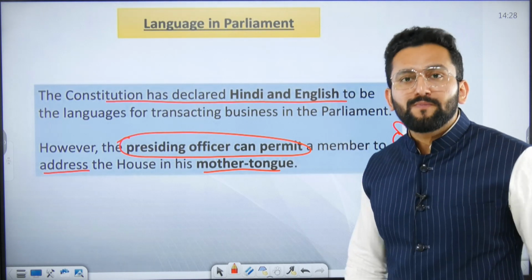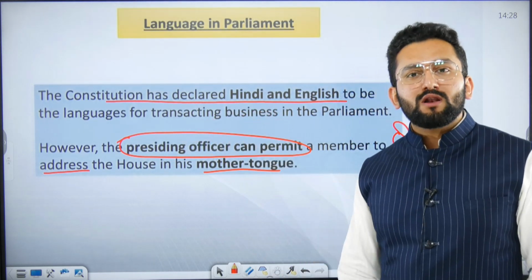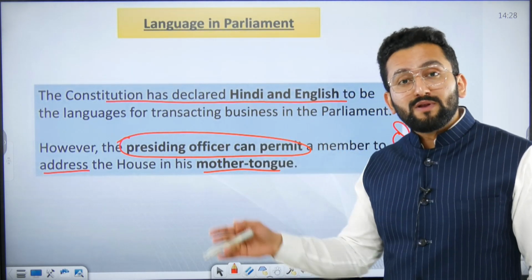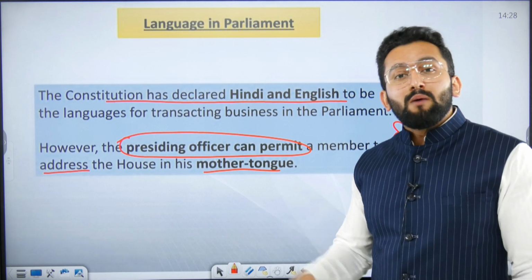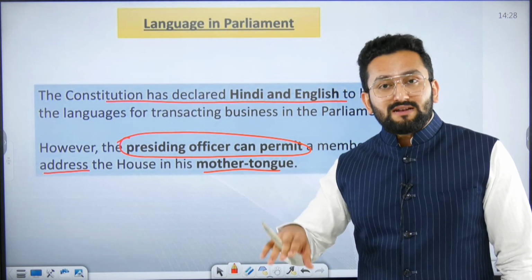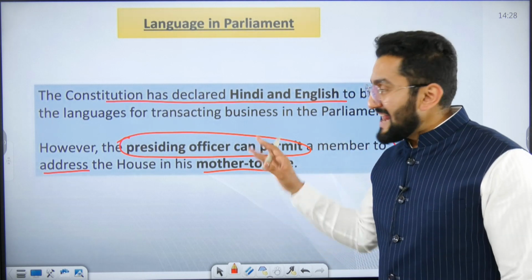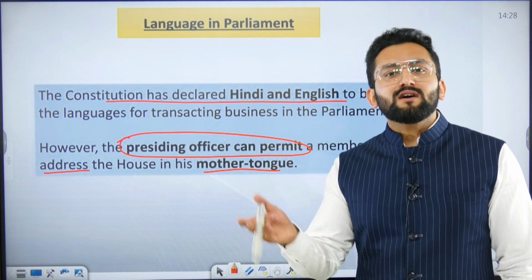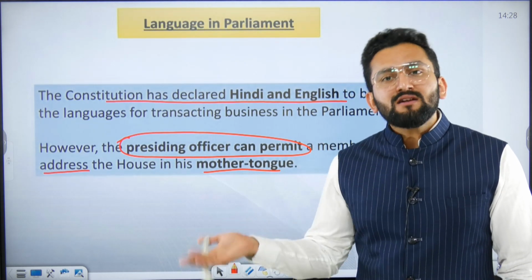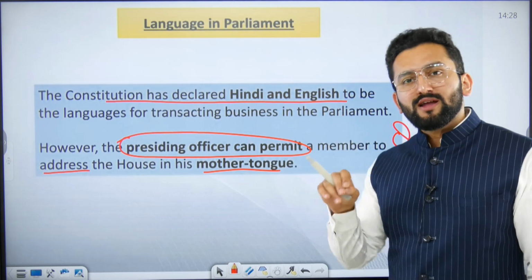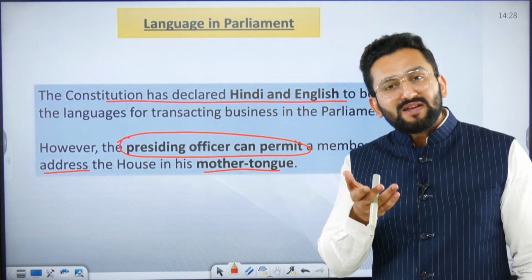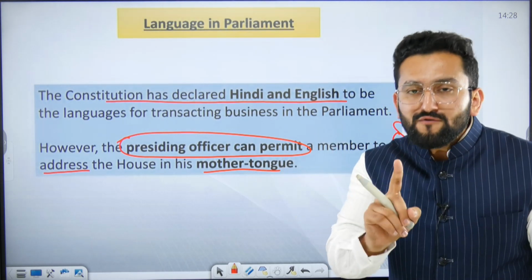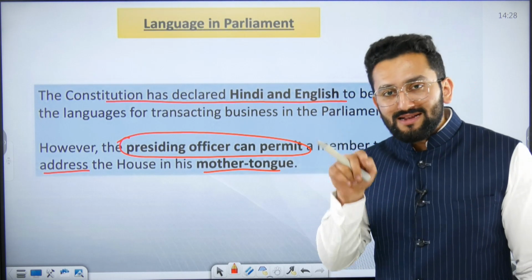Now, a question from you. By getting permission from the presiding officer, a bill can be presented in a language other than Hindi and English. It means the House can conduct its functioning in another language as well, other than Hindi and English, if permission is given by the Honorable Speaker in case of Lok Sabha, or the Honorable Chairman in case of Rajya Sabha. Now you have to tell me the answer to this question in the comments.